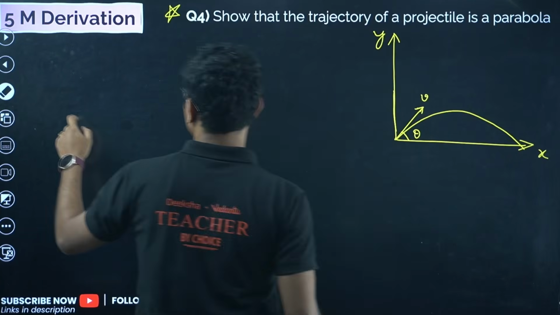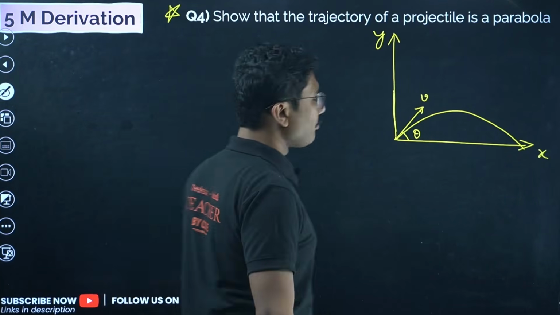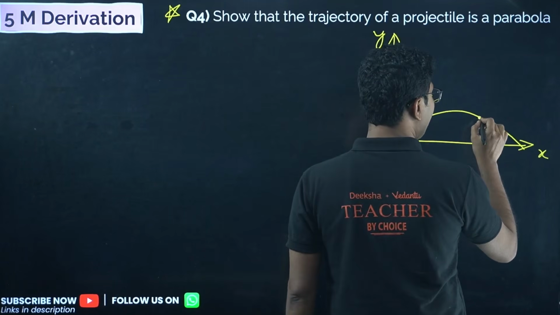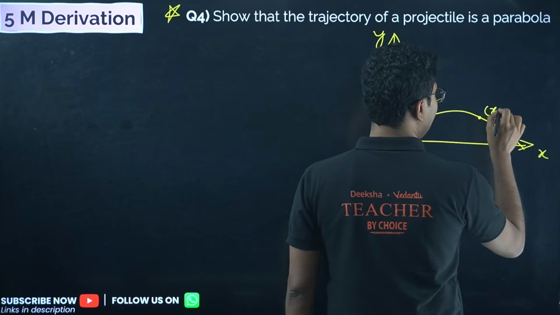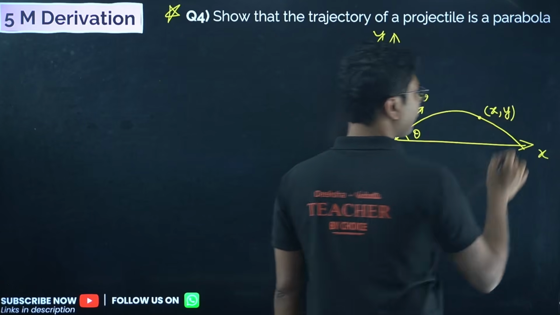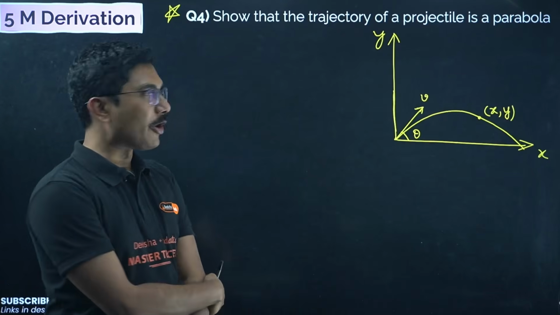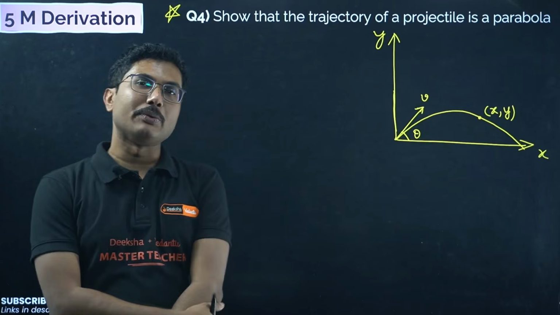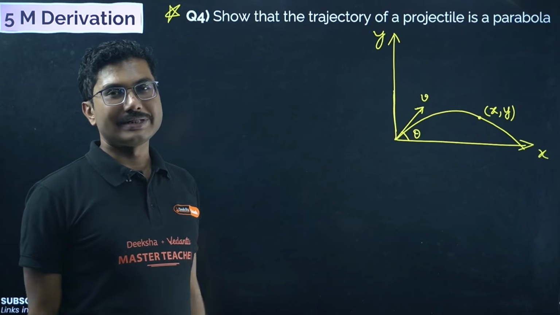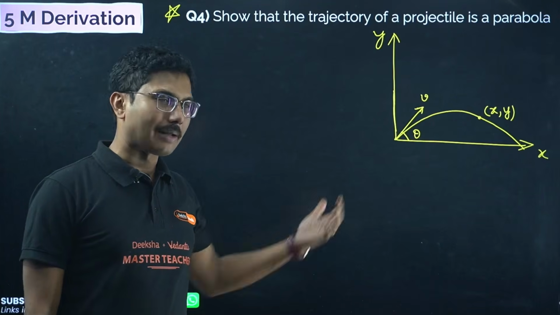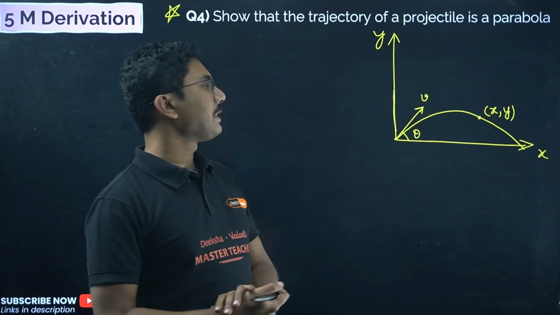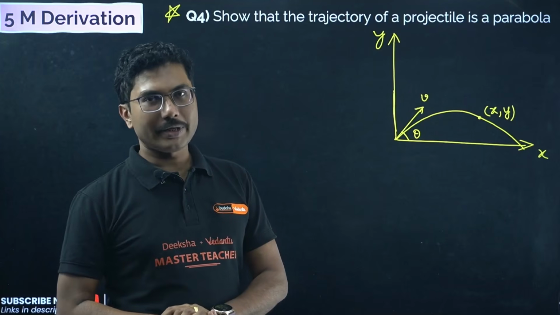Now, how to do that? Very important. We have to take a random point on this line, x comma y. If we can find the relationship between x and y, then we will say that this is the equation of a parabola. So you have to relate x and y. They are not independent, obviously. You have to find the relationship between x and y.